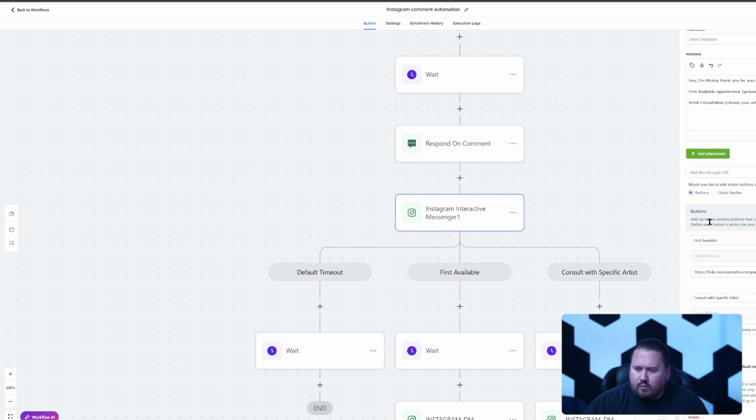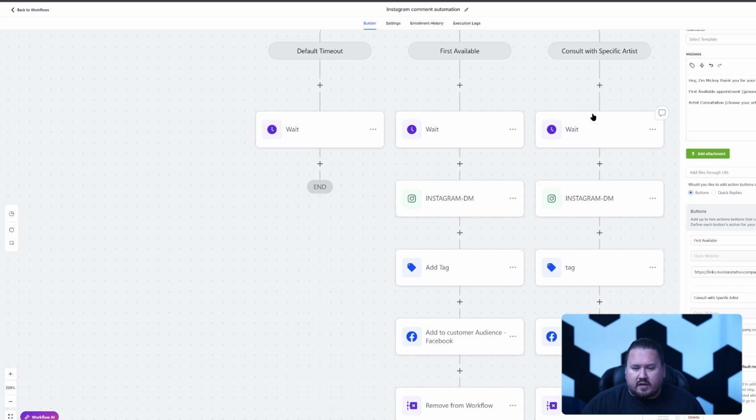As soon as they hit one of those 2 buttons, they're going to get one of these links, or it will actually open that website, and that will either be a link to our first available consultation form. This form will allow you to book with any artist, but you can also book to first available. And if you do, then that goes to our walk-in workflow that makes sure that form gets sent out to everybody. Whereas if they pick an artist, then it's going to trigger that artist workflow as to what happens next.